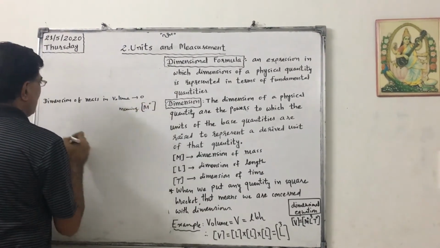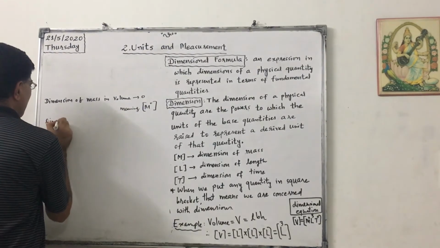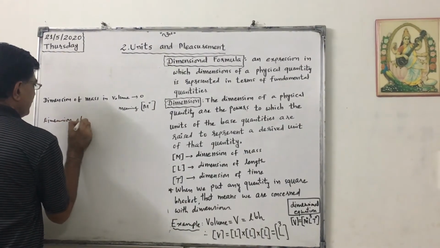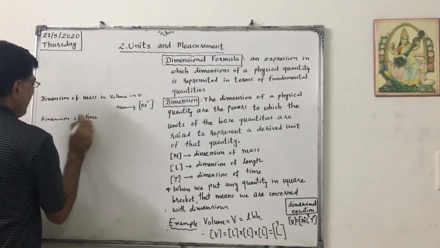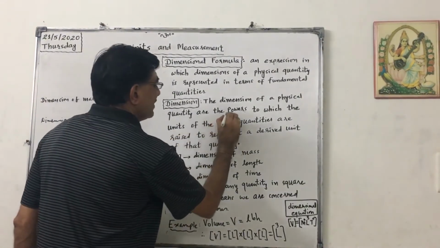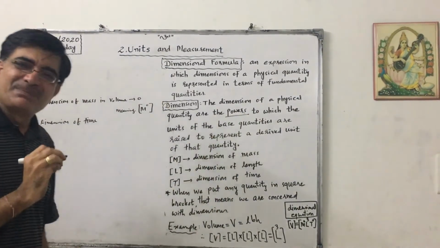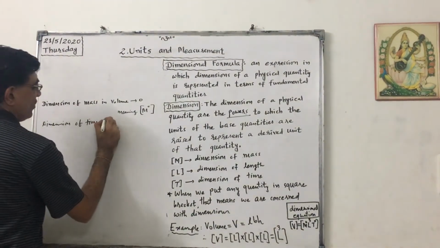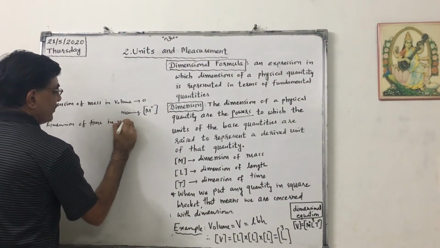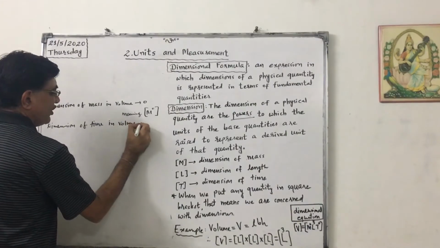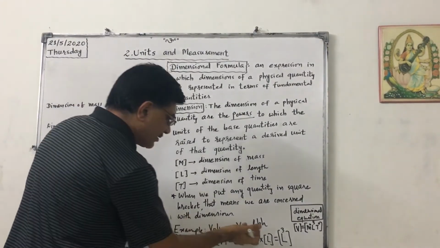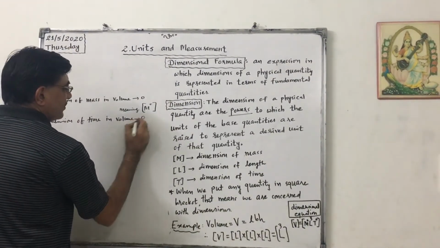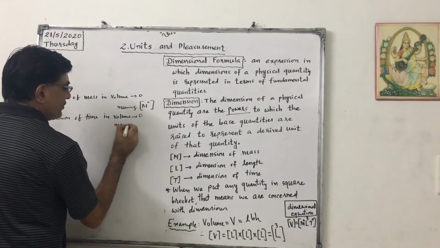Then what is the dimension of time? See, dimension means powers. We don't require time here, so it is also 0, meaning T raised to 0.